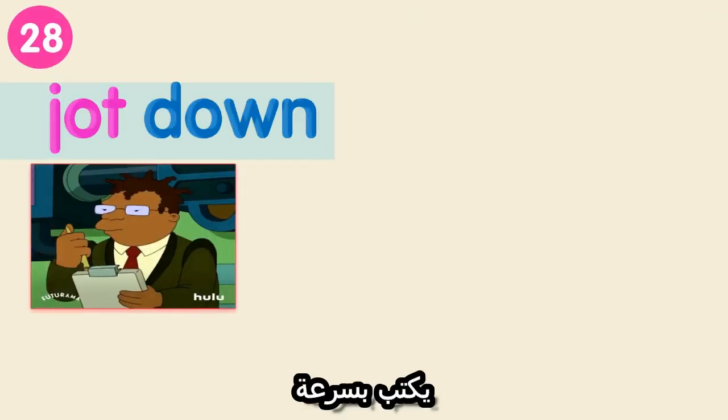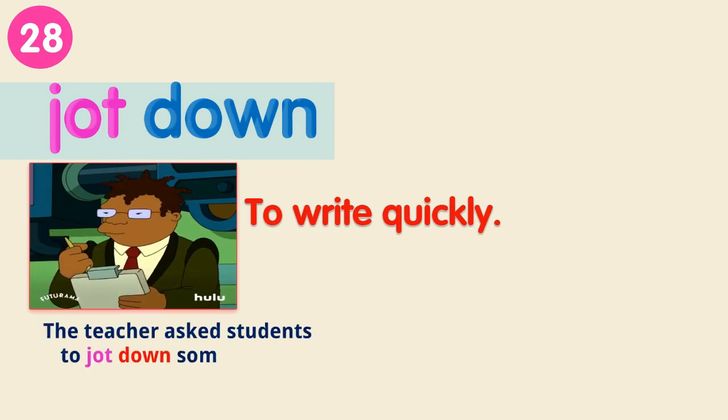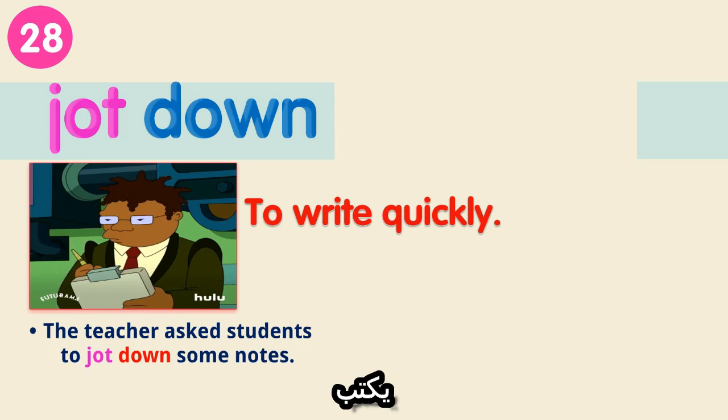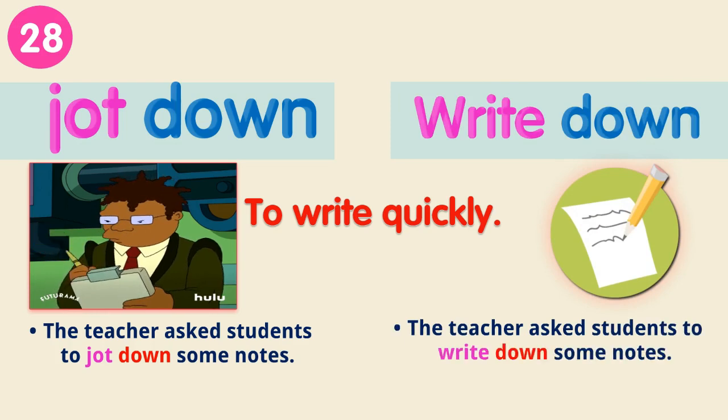Jot down. Jot down means to write quickly. Example: the teacher asked students to jot down some notes. And it's the same as write down, but jot down is usually in a fast way. Example: the teacher asked students to write down some notes.